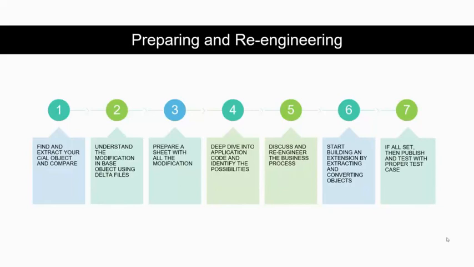Moving to the third step, we prepared an Excel sheet where we place all those customizations. We get some in terms of a view, or we get some delta files, right? Based on the delta files, we copy those object modifications and paste them over there, object-wise: tables, pages, codeunits, reports.